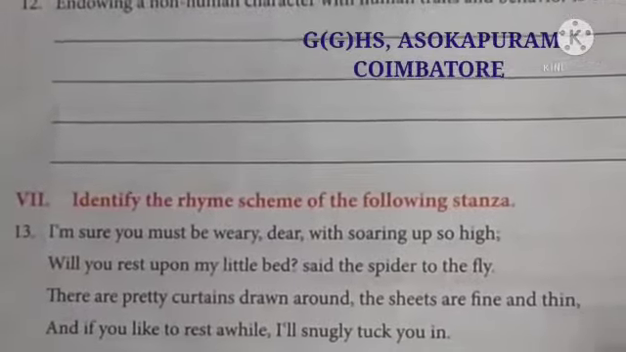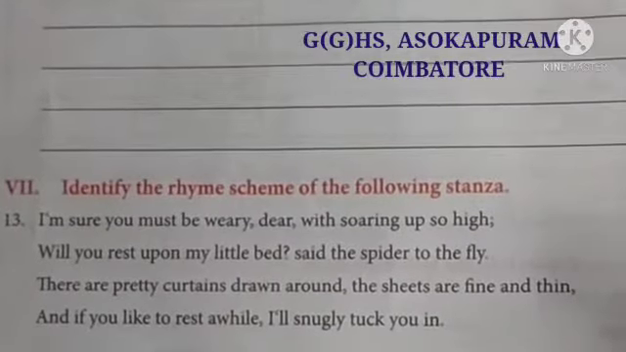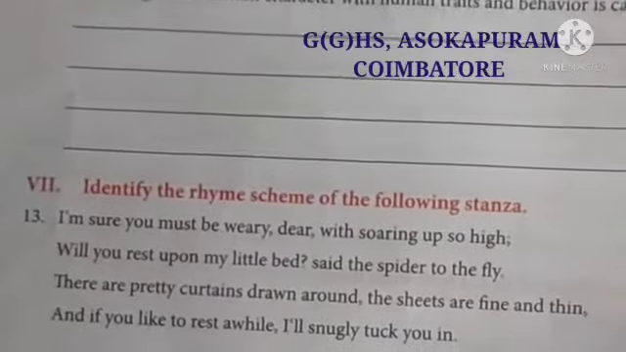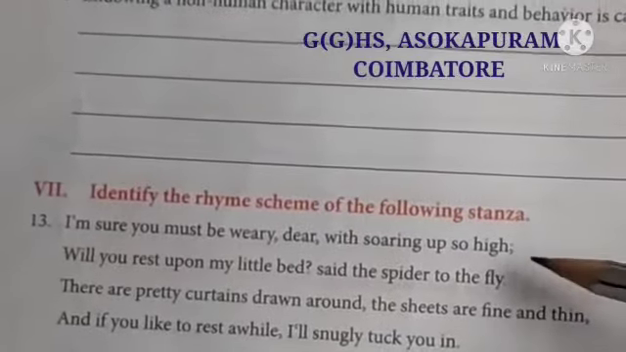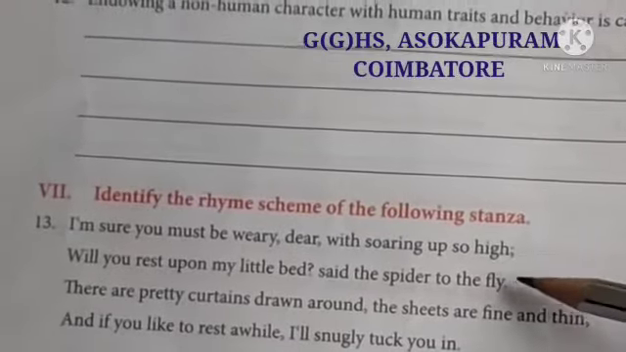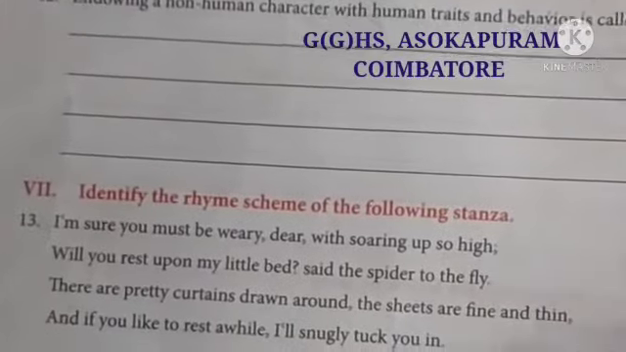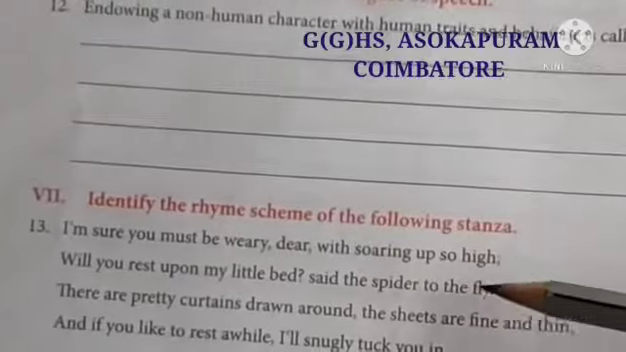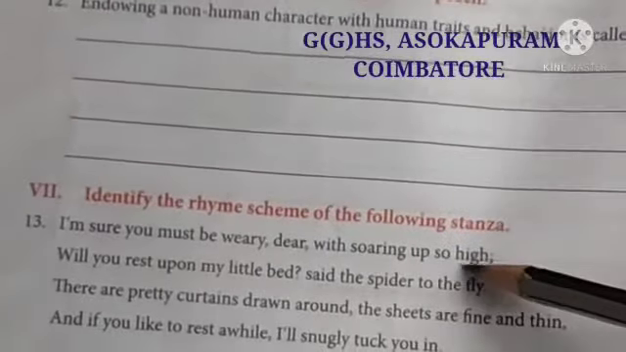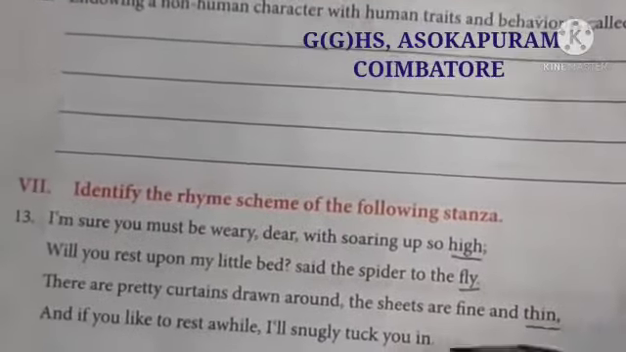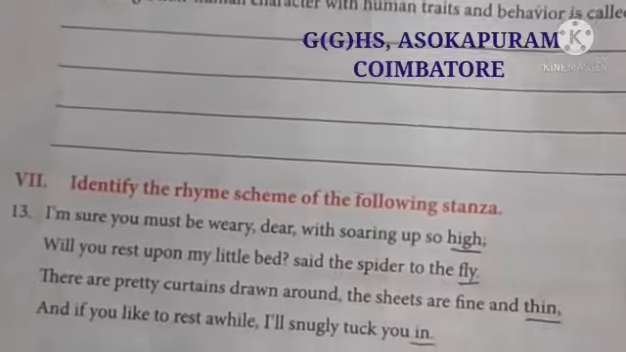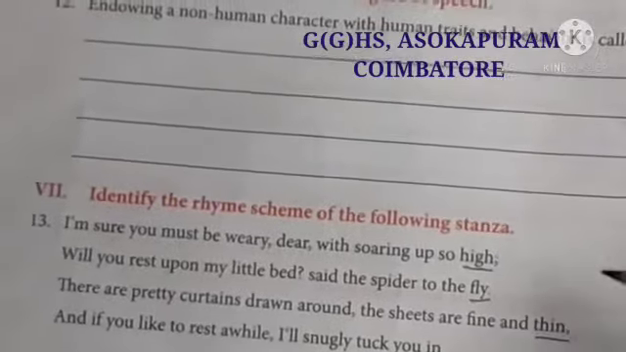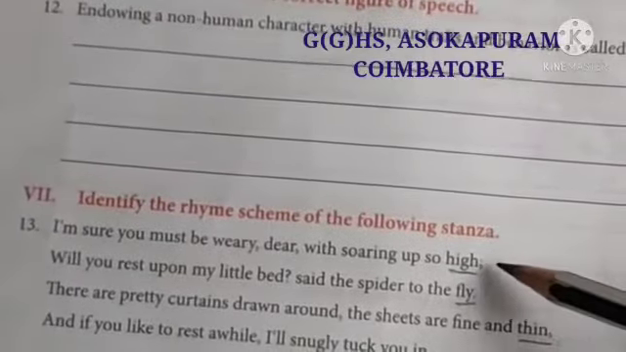Next, Roman letter 7. Identify the rhyme scheme of the following stanza. Rhyme scheme you already know. First you find out the rhyme words in the given lines. Allot alphabets to every pair of rhyming words. You need not worry about the whole paragraph given. You just look at the end of each line in the paragraph: high, fly, thin, in, said, bed. That's all. Now you have identified the rhyme words.